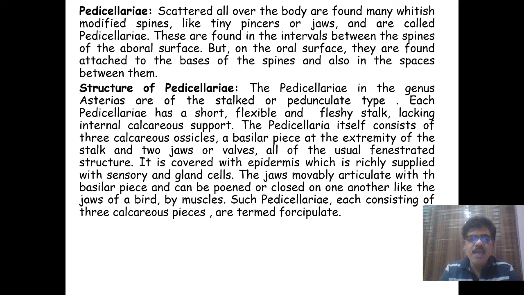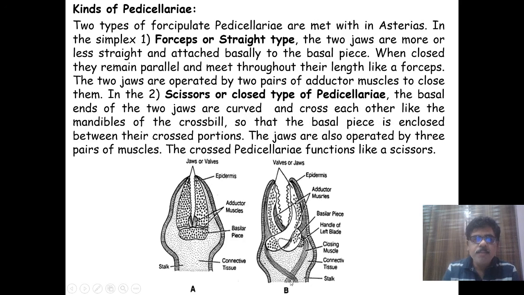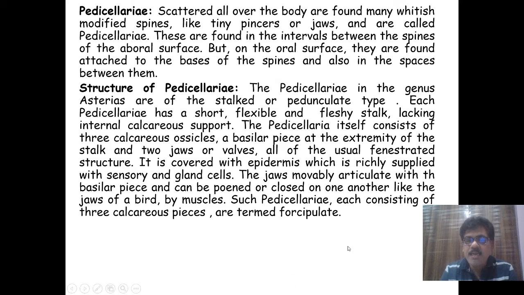Each pedicellaria has a short, flexible and fleshy stalk lacking internal calcareous support. The pedicellaria itself consists of three calcareous ossicles.